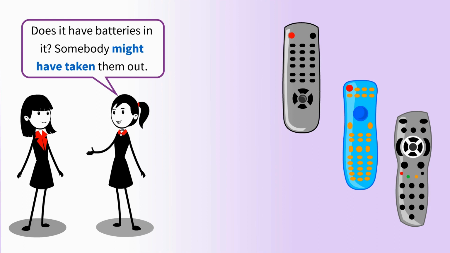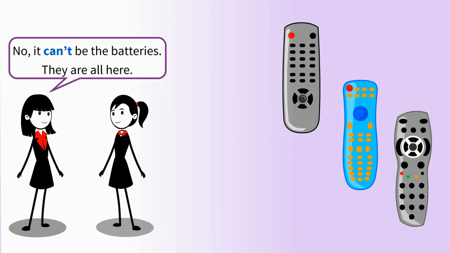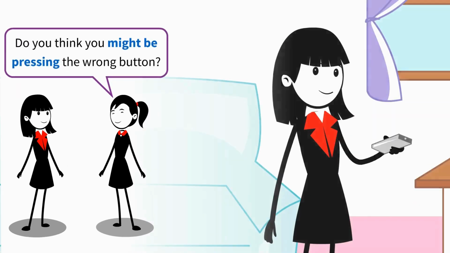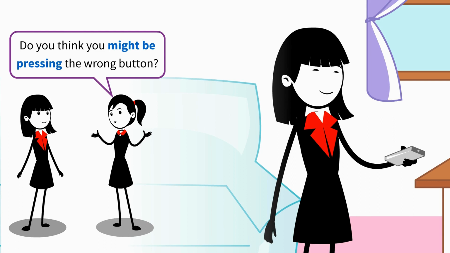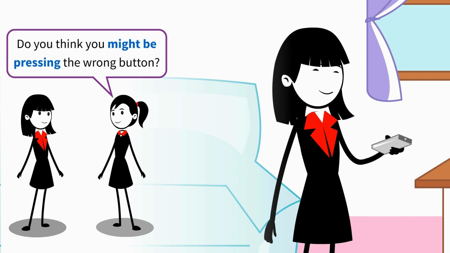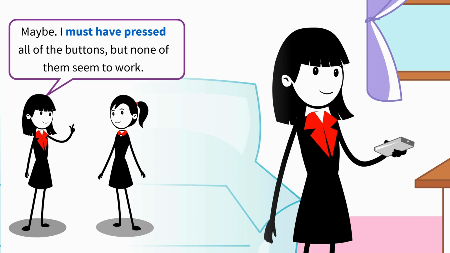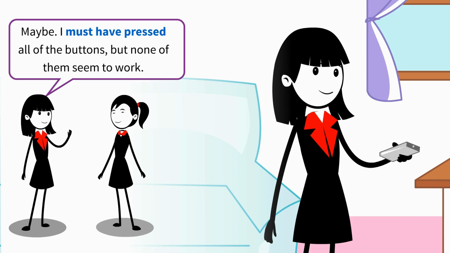Somebody might have taken them out. No, it can't be the batteries. They are all here. Do you think you might be pressing the wrong button? Maybe. I must have pressed all of the buttons, but none of them seem to work.